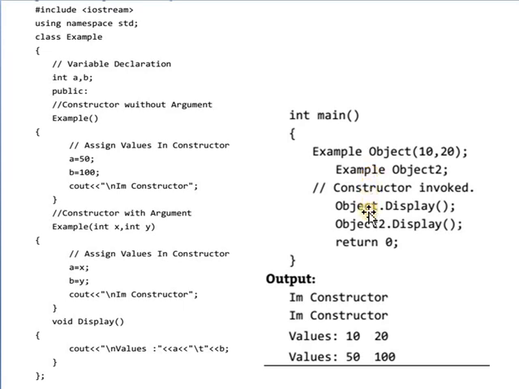Using the different objects, we call the member function display.